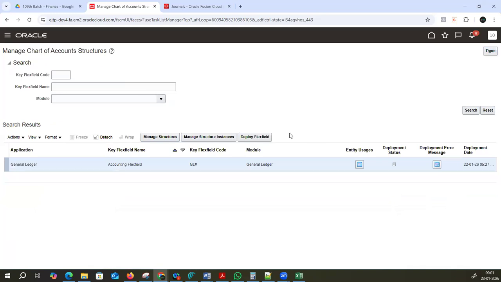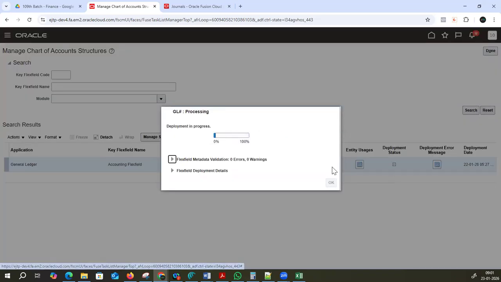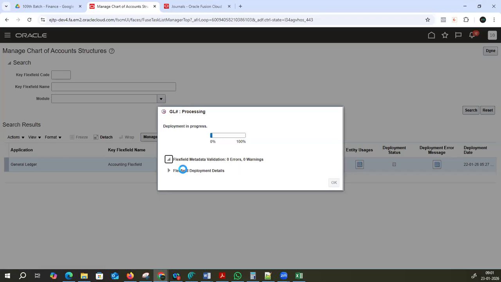Click on done. Deployment. The minute you click on deploy, it will take some time. It will take a good amount of time, and then it will turn to completed. If by any chance there are error messages, you can expand this one and fix the issues. Okay, is it making sense, guys?